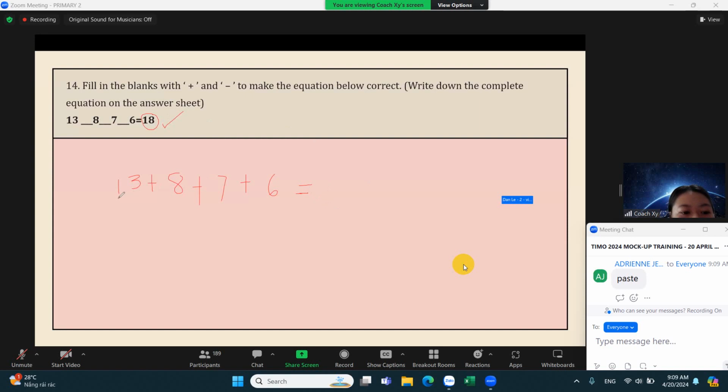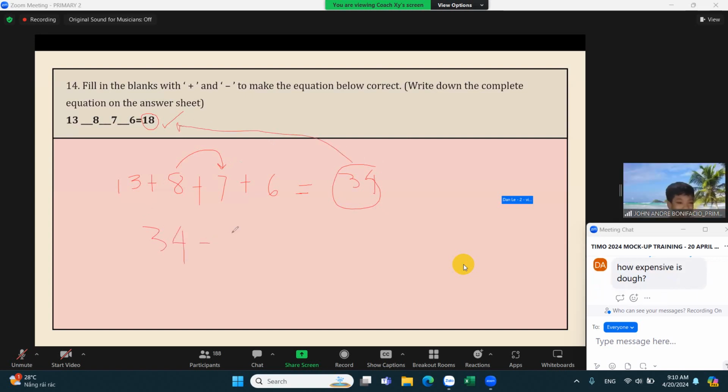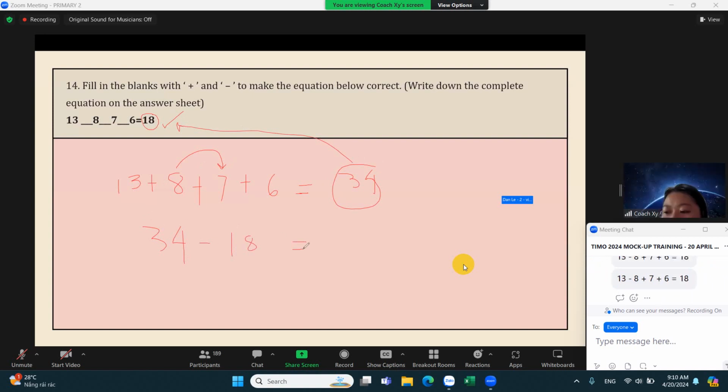Okay? So here we have 13 plus 8. What's 13 plus 8? 21. Plus 21 plus 7? 28. Okay. And then plus 6, that's 34. So 34. Now we get the difference between 34 and 18. What's 34 minus 18?